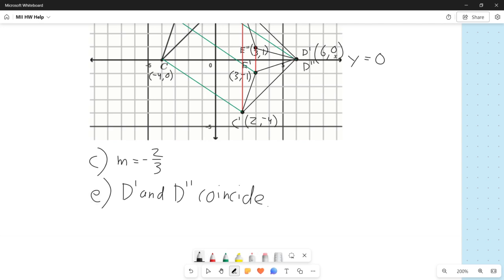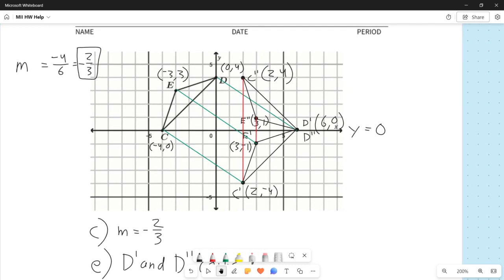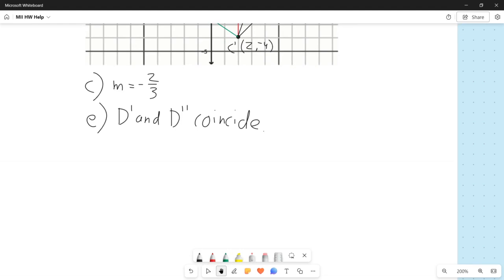So part E. The other part of part E said, what is the relationship between the two red lines that I just drew and the line y equals 0? So both of my red lines are vertical lines, and the line that I reflected across was y equals 0. So what's the relationship between the horizontal line that I flipped across and the vertical lines that I just drew? Well, they pretty clearly form a right angle. So what I'm just going to say here is that the lines in question are perpendicular.